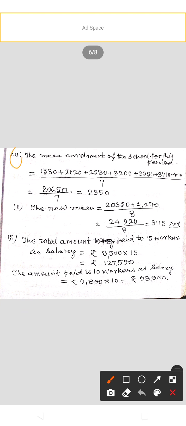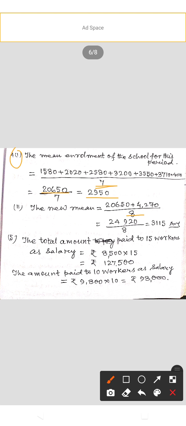Now question number 4. The enrollment of a school during 7 consecutive years was as follows. Find the mean enrollment of the school for this period. The mean enrollment equals 1580 plus 2020 plus 2580 plus 3200 plus 3550 plus 3710 plus 4010 by 7, that is 20,650 by 7 equal to 2950.